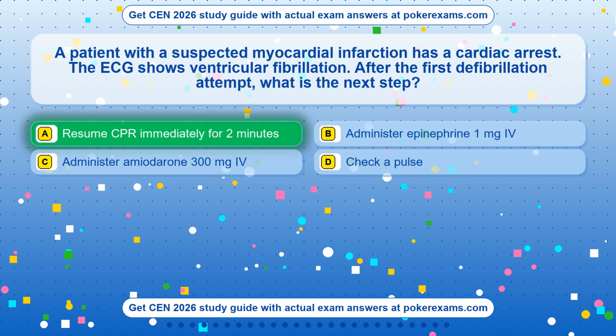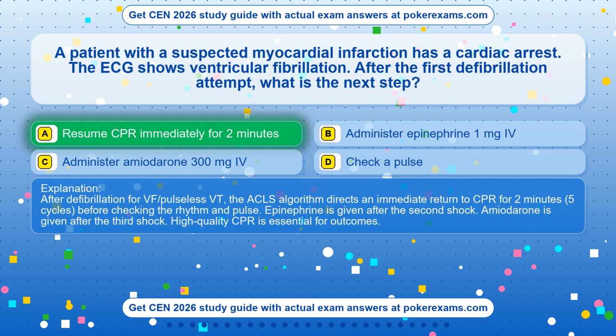The correct answer is option A. Resume CPR immediately for 2 minutes. After defibrillation for VF/pulseless VT, the ACLS algorithm directs an immediate return to CPR for 2 minutes, 5 cycles, before checking the rhythm and pulse. Epinephrine is given after the second shock. Amiodarone is given after the third shock. High-quality CPR is essential for outcomes.